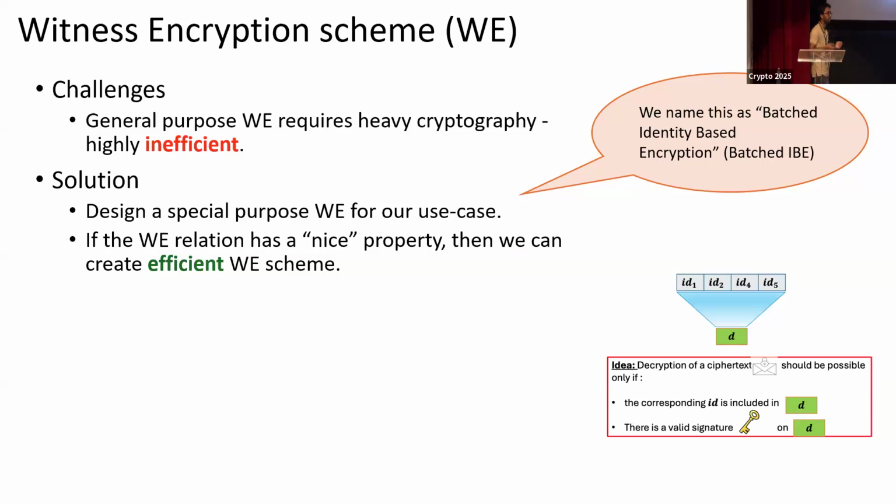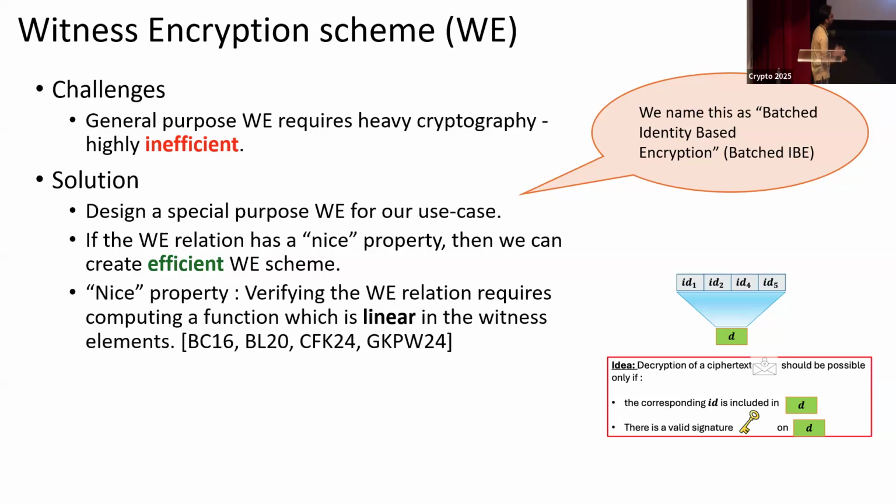And the observation is that if the relation that you want to check has some nice property, then you can create an efficient witness encryption scheme out of it. And what I mean by this nice property, something that has been used in many recent works, is that if the relation that you're verifying has the function that you're computing on the witness being linear, then you can create an efficient witness encryption scheme out of it.